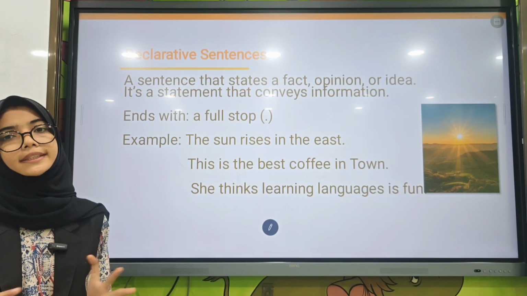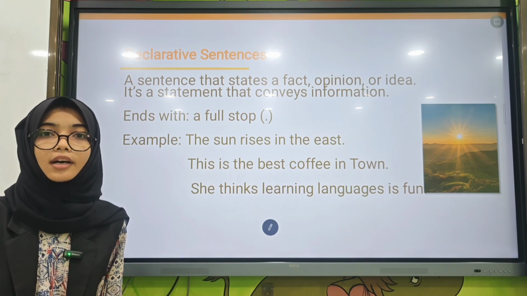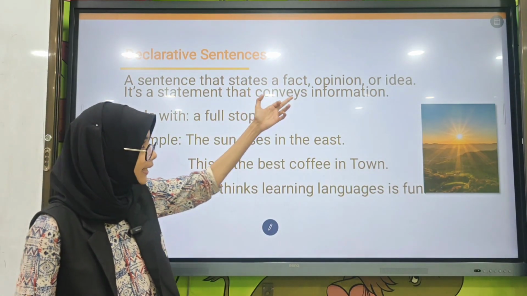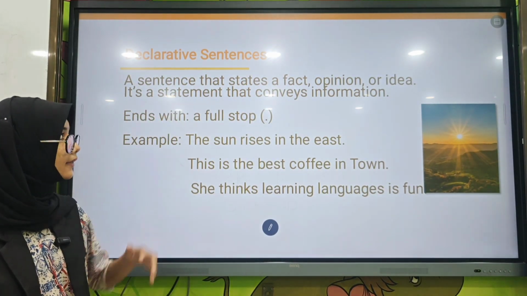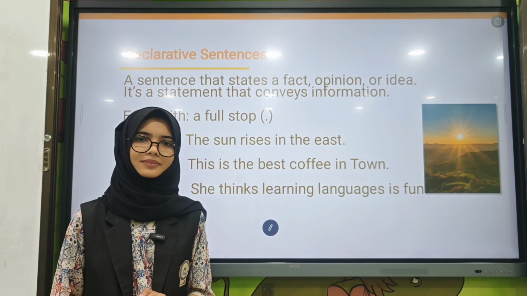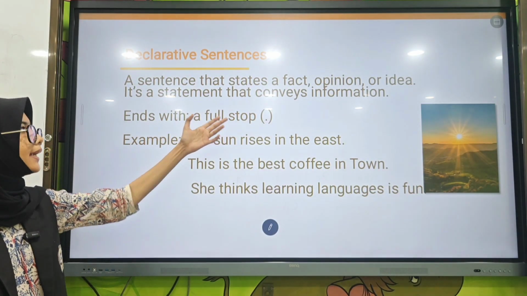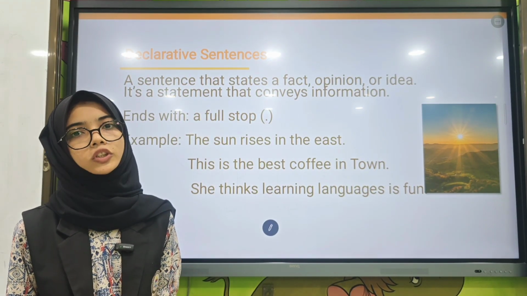Now, what are these declarative sentences? Yes, these are statements. A sentence that states a fact, opinion, or idea. Basically, it is a statement that conveys information. It simply says something to someone. It always ends with a period or a full stop.